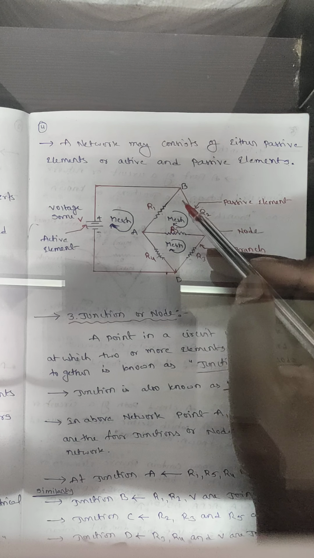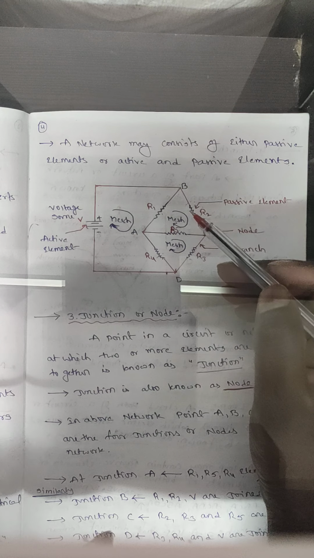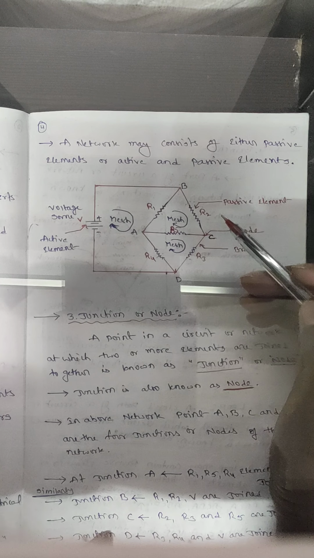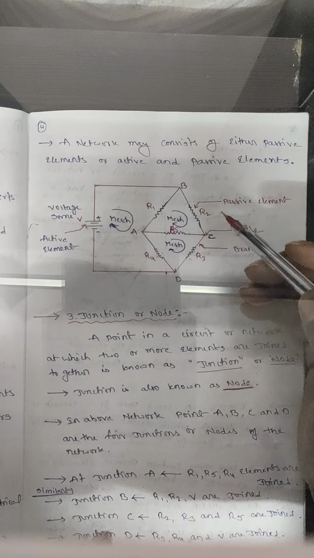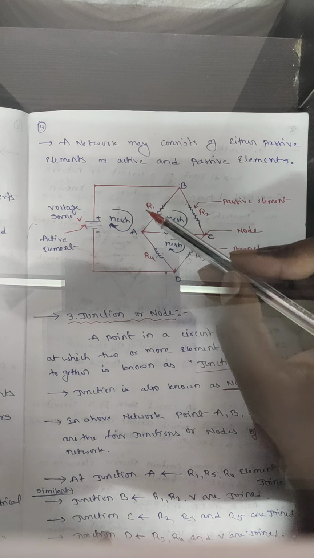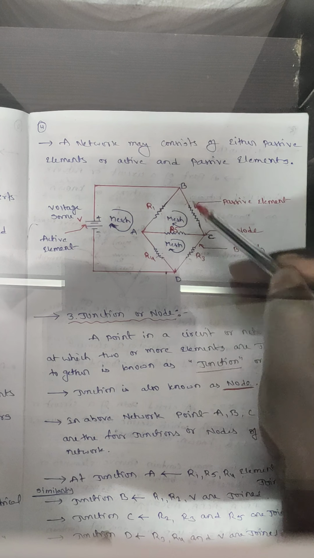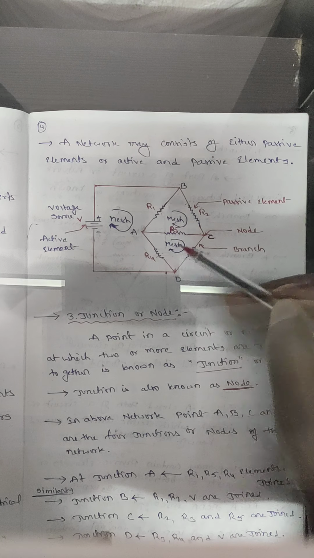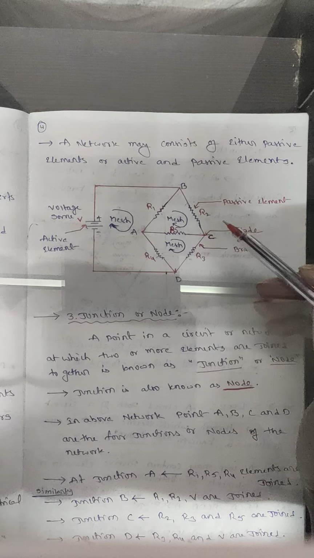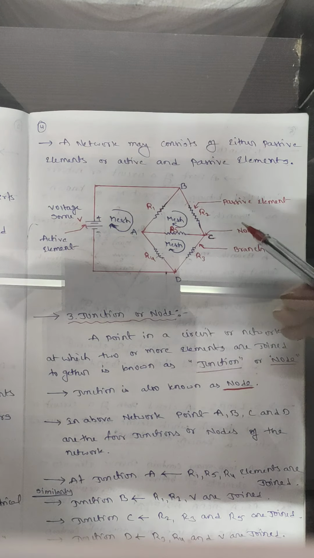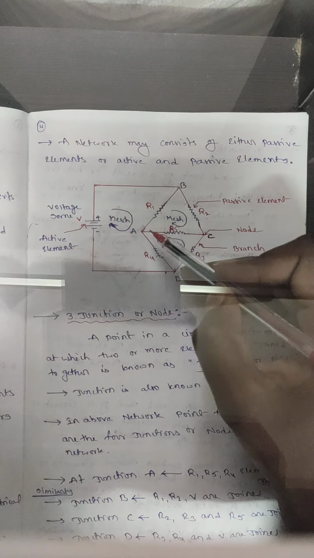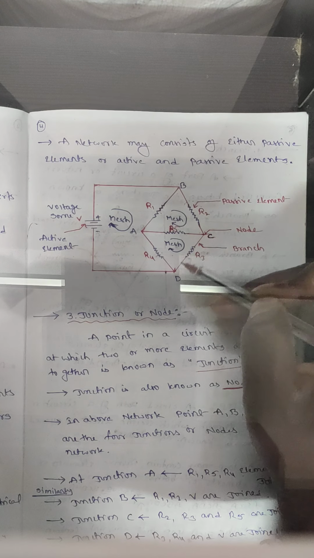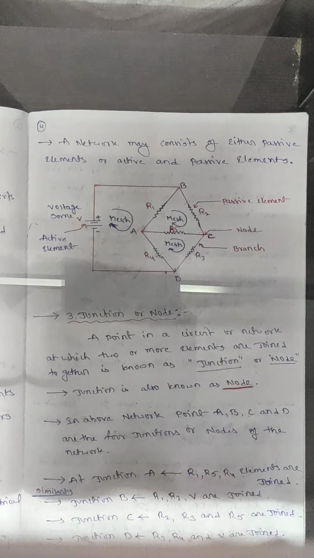So we have to consider the voltage source also. Okay, so in this network, points A, B, C, D are 4 junctions or nodes of the network. Okay, hope it is clear. Each and every junction is also known as a node.